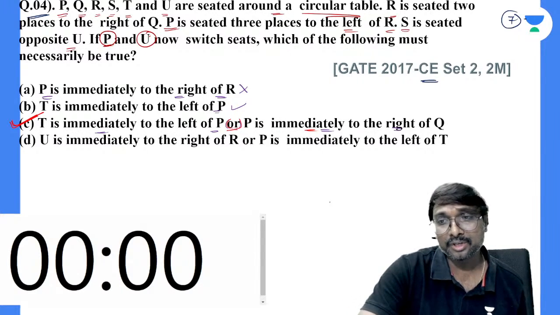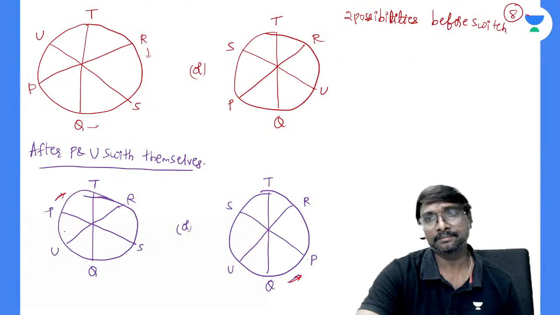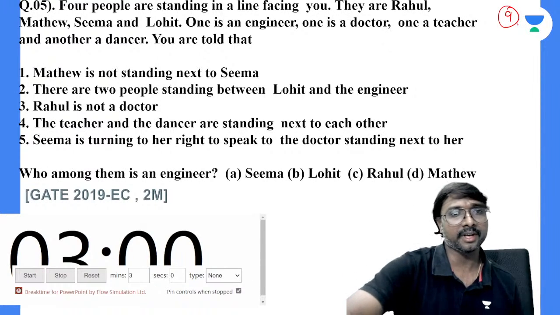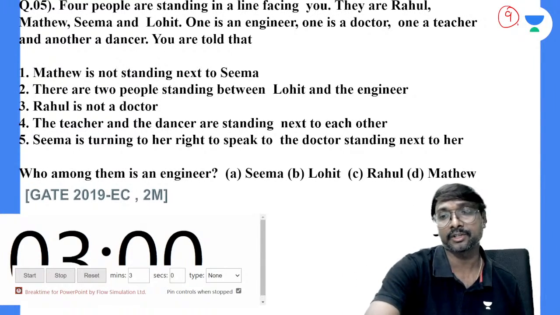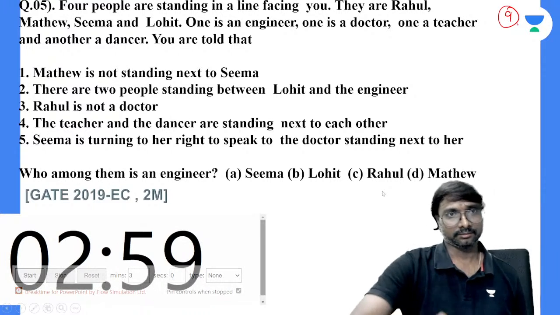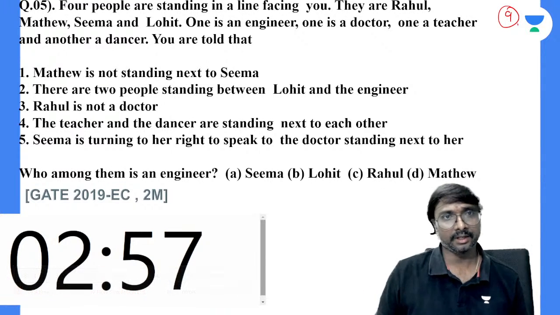Right. So shall I move to the fifth question, everyone? I'll just move on to this fifth question. I'll be starting the timer. This is a GATE 2019 question. In 2018 there is no question given from this sitting arrangement. This is the last question we can say. Okay.